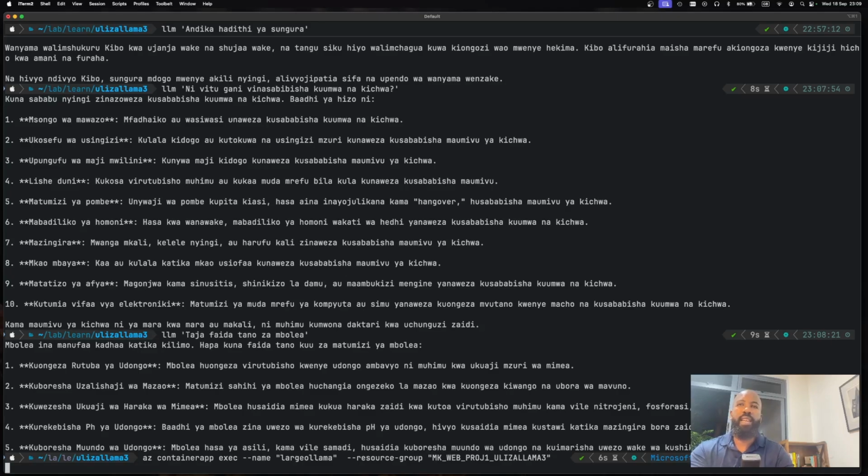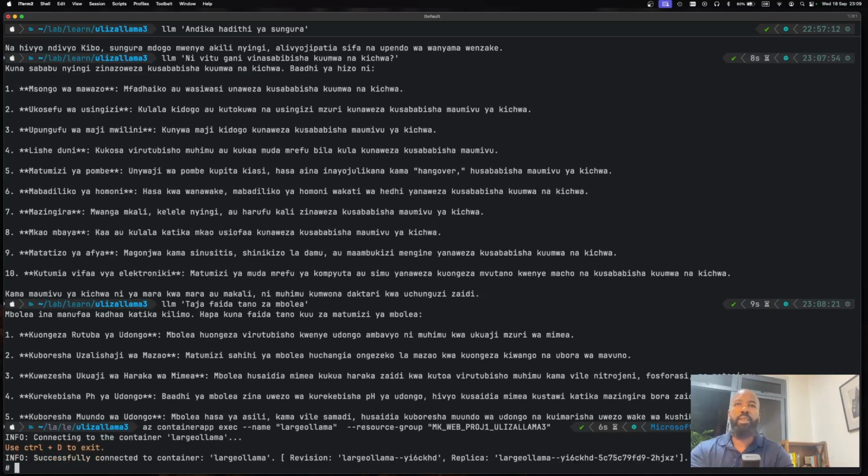Additionally, it's a dedicated container with dedicated resources, and hopefully it should be able to run both Meta's Llama 3, which is what I'll be testing next, and lastly, the model that we're going to be testing, UlizaLlama3.